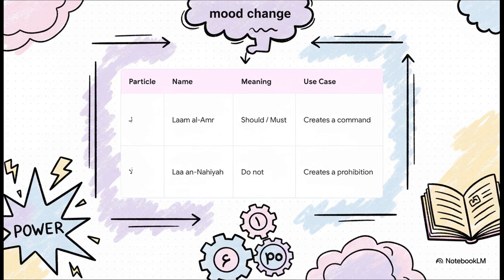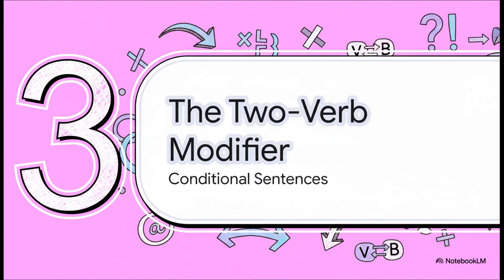Okay, our last two in this group are basically two sides of the same coin. You've got lam al-amr, which is the particle of command. It's how you say something should or must be done. And then you have its opposite, la an-nahya, the particle of prohibition. That's your do not. One gives an order, the other forbids an action. Simple as that. All right, let's level up and look at our second category.